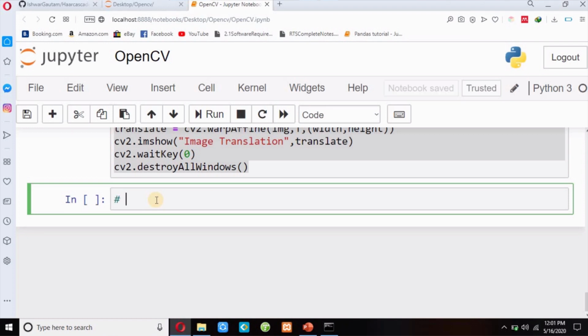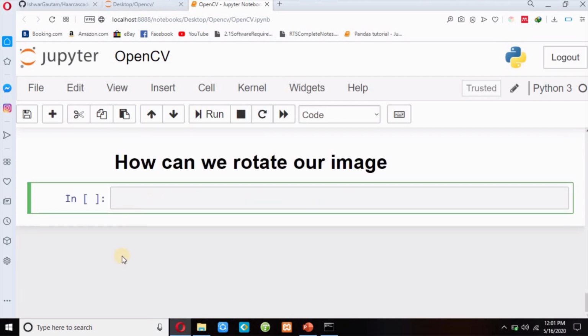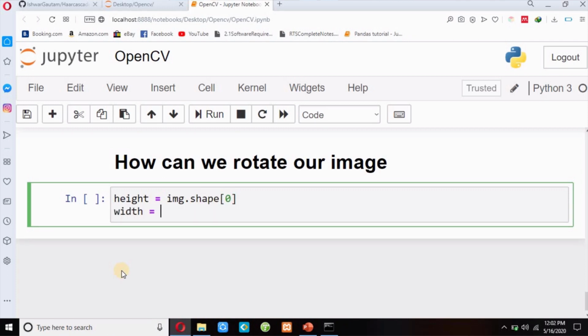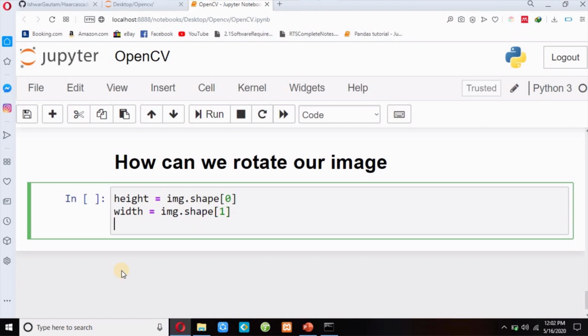Now guys, how can we rotate our image? I will find my height equals img.shape[0], and then width equals img.shape, my width is at index 1. And for rotation I have to use a method called getRotationMatrix2D.